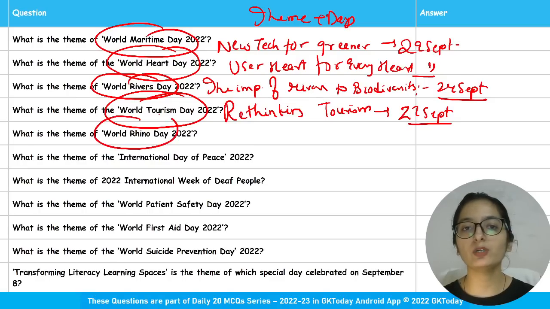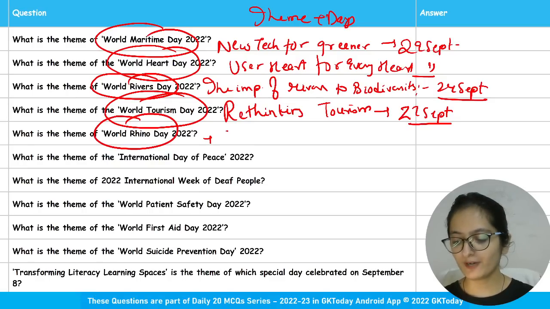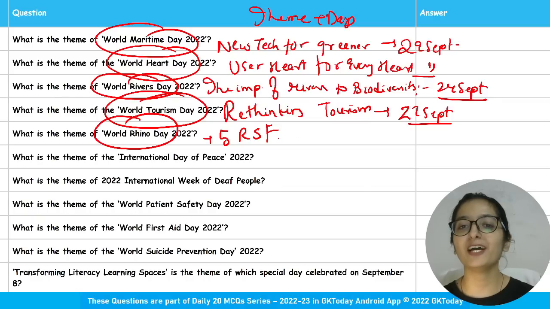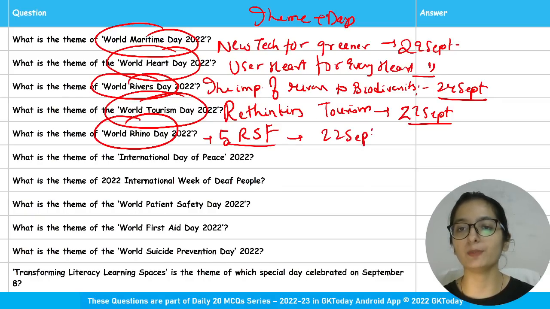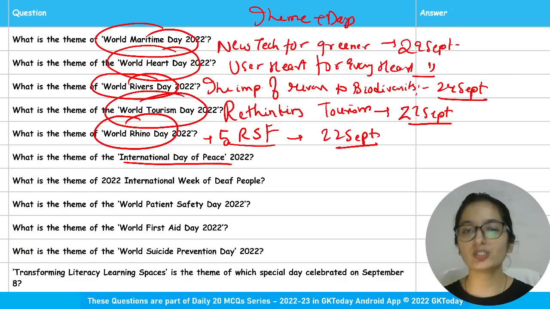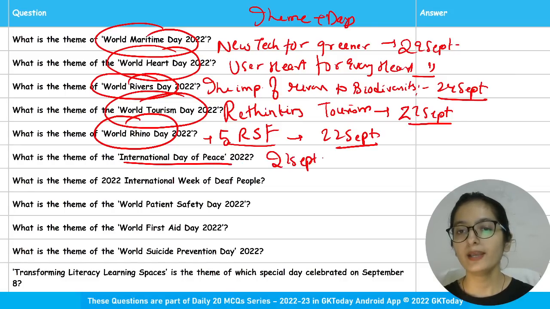What is the theme of World Rhino Day? 5 rhino species forever. RSF. 5 rhino species forever. You can have it as a short form. 22nd of September is the day. International Day of Peace. When it is observed? On 21st of September. End racism. Build peace.